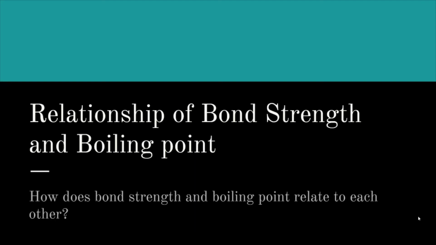And bond strength has to do with boiling point. A higher temperature or more heat would be required to break the bonds in order to make them boil. So if there is a weak bond between the molecules, it will be easier to break down and will require less heat energy. However, if there is a stronger bond between each molecule, like alcohols or hydrogen bonding, then the boiling point will naturally be higher because it takes more heat in order to break those bonds down and boil the molecules.